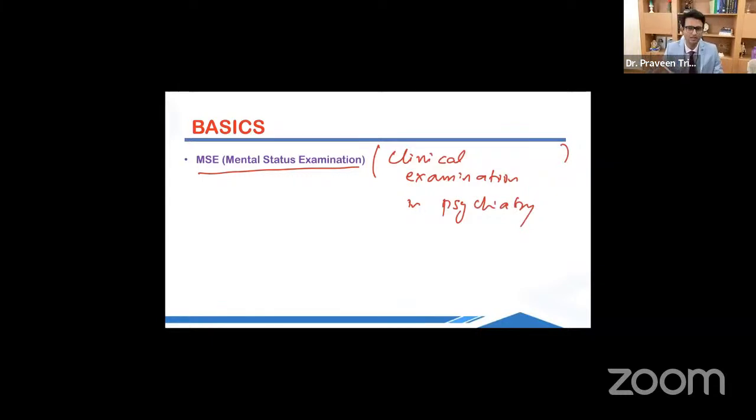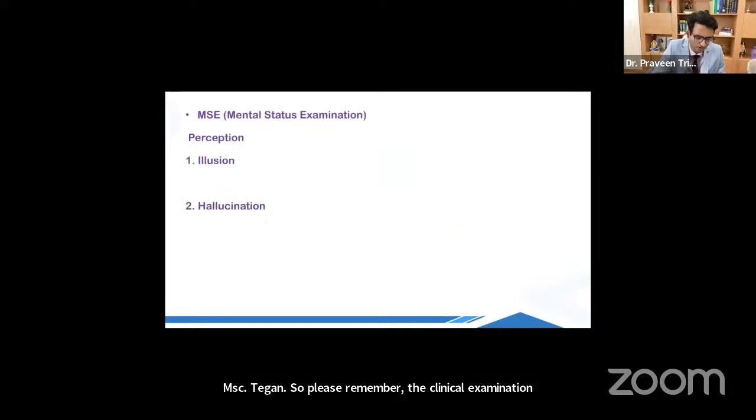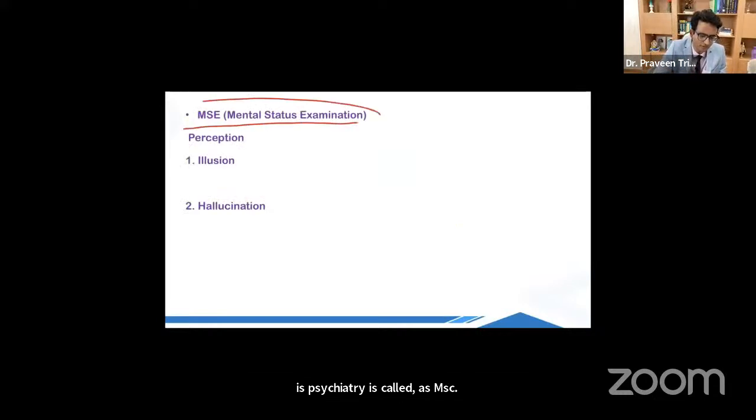Option 1, MSE. Option 2, MMSE. Option 3, PSE. What would be your answer? What will the answer be? MSE. Okay. So please remember, the clinical examination in psychiatry is called as MSE. Now MSE has got certain standard components. So let us talk about the components of MSE. One of the important components of MSE is perception.